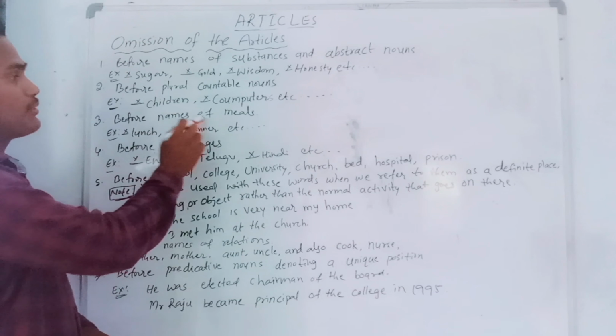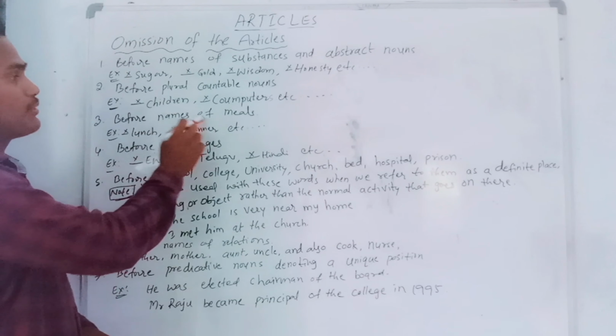Next, the third point, before names of meals. Meals means breakfast, dinner, lunch, or any other snacks. In these cases also we should not use any article. Lunch, no article. Dinner, no article, and so on. In these cases also, dear students, we should not use any kind of article. It is the third point about omission of the article.